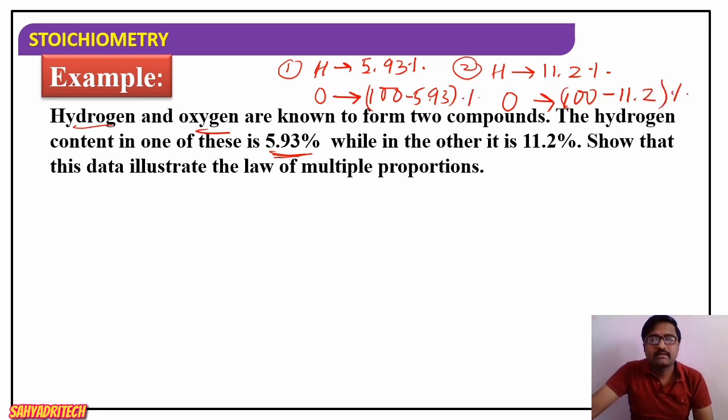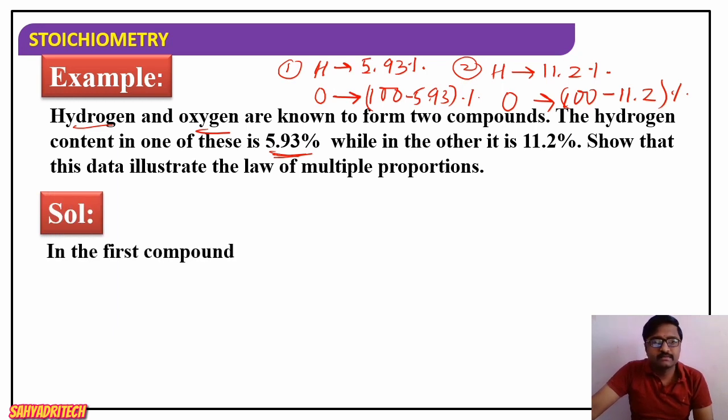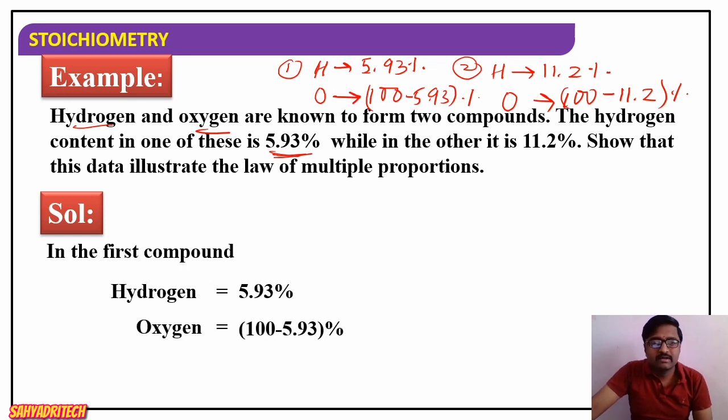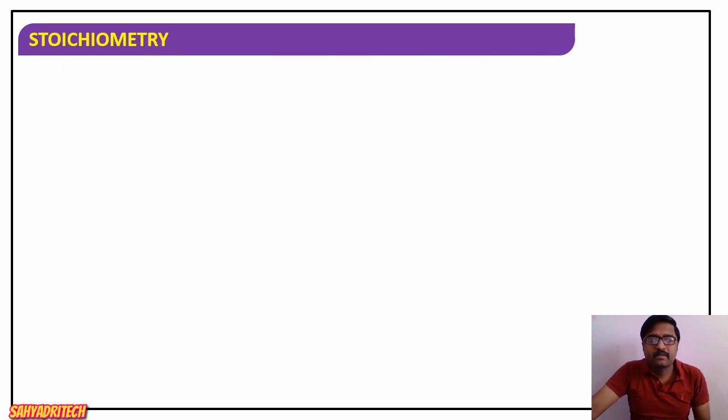So that we get the percentage of both the compounds. In the first compound, hydrogen is 5.93%, and oxygen will be 100 minus 5.93%, that is 94.07%.